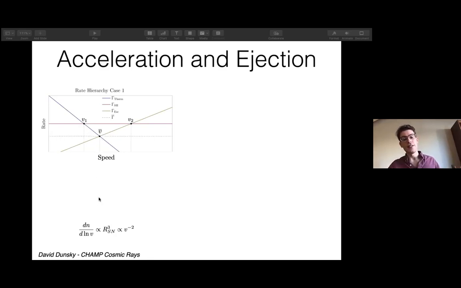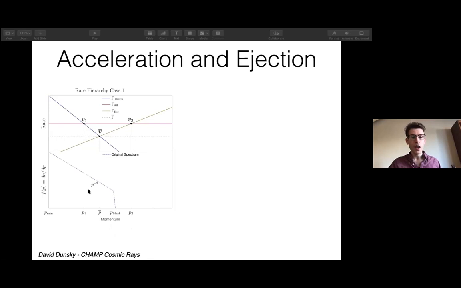So let's see exactly how this champ spectrum can be determined roughly from these rates. When a supernova shock goes off, you create a dN/dv spectrum proportional to the probability of encountering a shock, which goes as volume. We know how the radius versus volume relationship is determined, dominantly by the Sedov-Taylor phase, where most of these dynamics occur. So the radius goes as v to the minus 2/3, which creates a dN/dv spectrum initially of v to the minus 2. This just tells you that it's much more likely to encounter a slower shock than a faster shock.